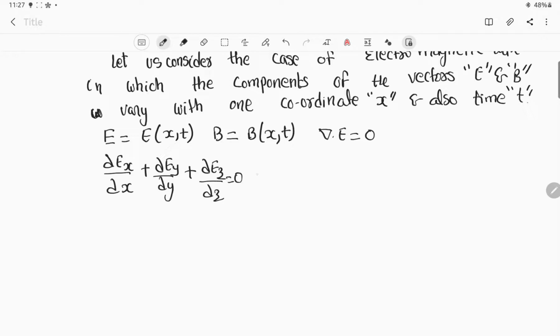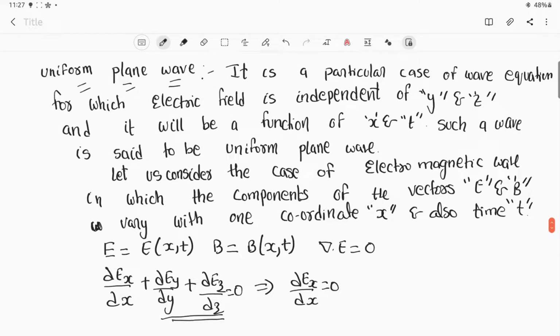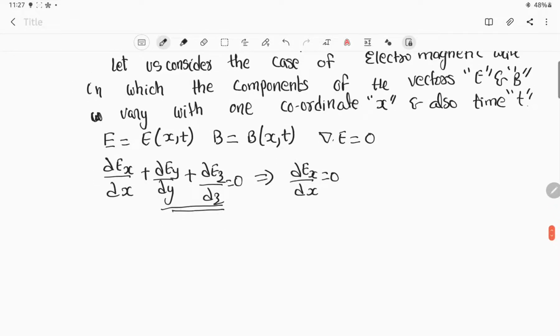Clear everybody? Now what it means is that ∂Ex/∂x is equal to 0. Why? Because you are aware that in the first case we are considering a uniform plane wave, which means a wave for which the electric field is independent of y and z. So these components' effect will not be there. Only one effect will be there, that is due to ∂Ex/∂x, which is equal to 0.